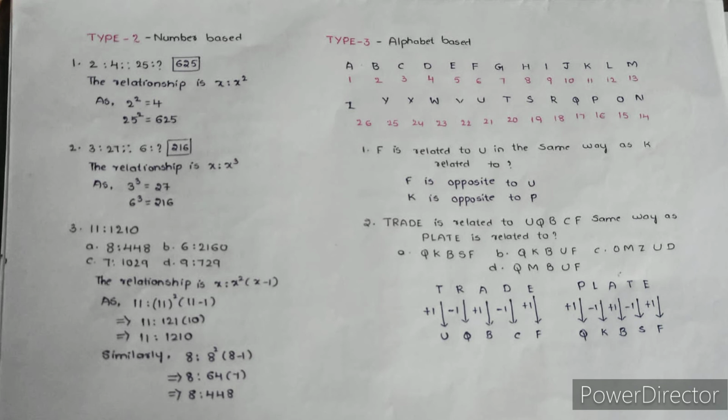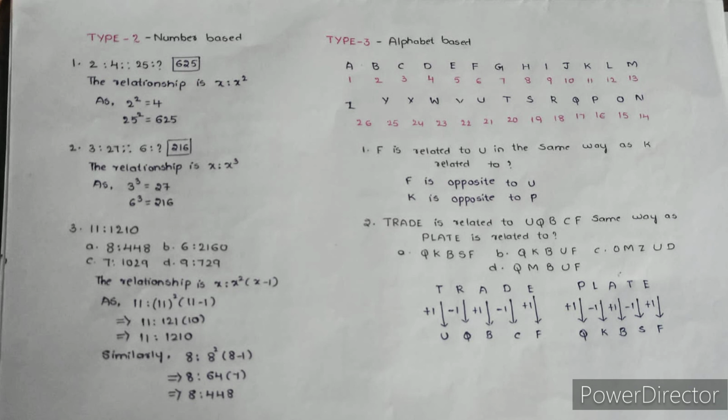And now let's find out the relation to PLATE. So for TRADE, for T we have added 1. Similarly for P we are going to add 1. And if we add 1 to P, that is if we add 1 to 16, the next one will be Q, that is 17, right? And for R, here we have subtracted 1 and we have got Q. Here for L we will subtract 1, and if we subtract 1 from L, we get K. So the second one will be K. And for the third one we have added 1, so here also we will add 1.